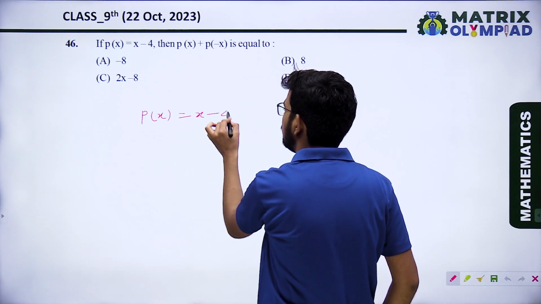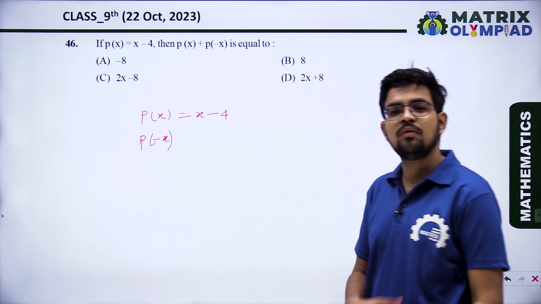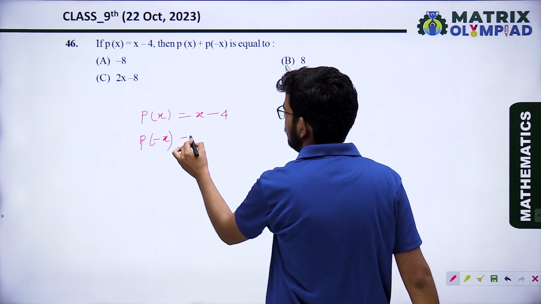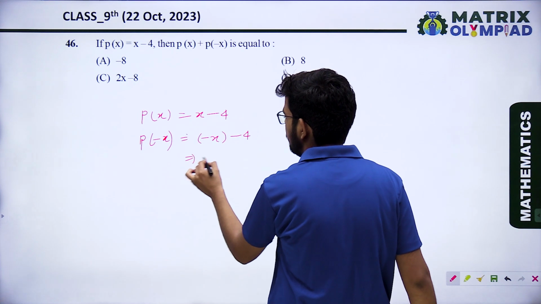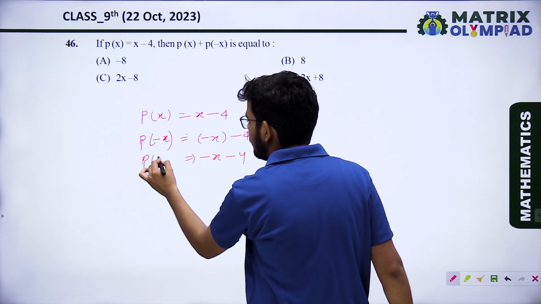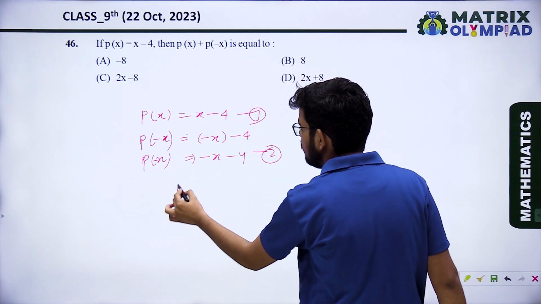Next, if P(x) equals x minus 4, then find P(x) plus P(minus x). We have P(x) equals x minus 4. Now what is P(minus x)? It means we will replace x with minus x, so that will be minus x minus 4. Now add equation 1 and equation 2.